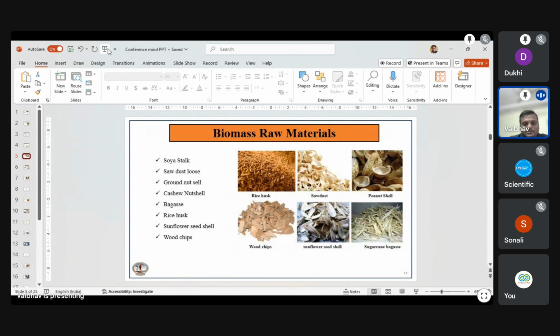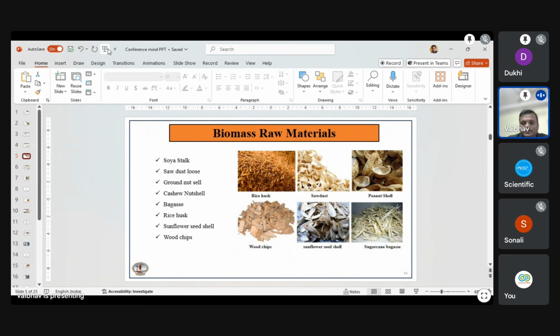Now I'm on the fifth slide. These are biomass raw materials: soya stalk, sawdust, loose groundnut shell, peanut shell, wood chips. These are the different raw materials available in the market. Area wise, some areas are covered mostly by rice husks, some have sunflower seed, and some have sugarcane bagasse.